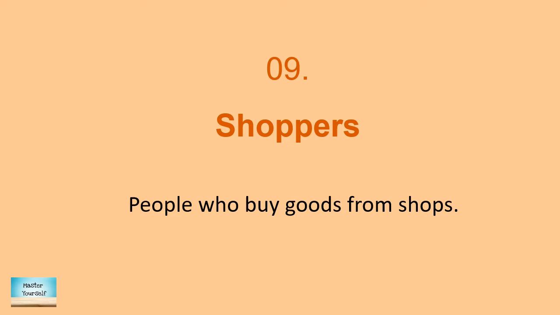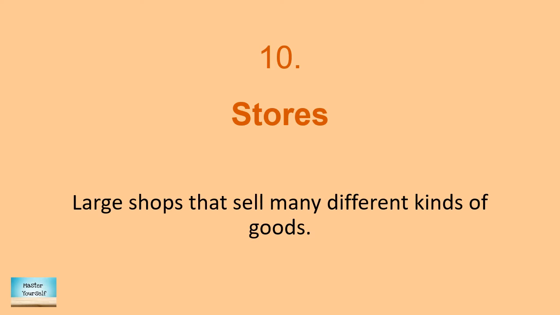Shoppers. Shoppers are the people who buy goods from shops. For example, the mall was full of shoppers. Stores. Stores are large shops that sell many different kinds of goods. I'll give you two examples. Tom owned three stores in the town. The other example is, many of the stores were closed on Republic Day.